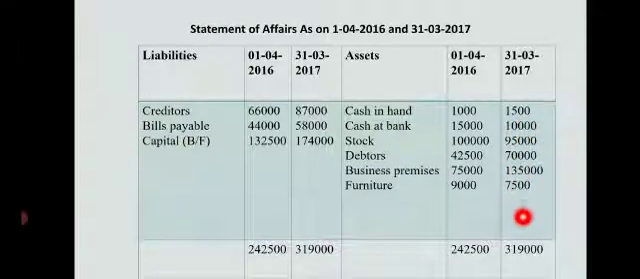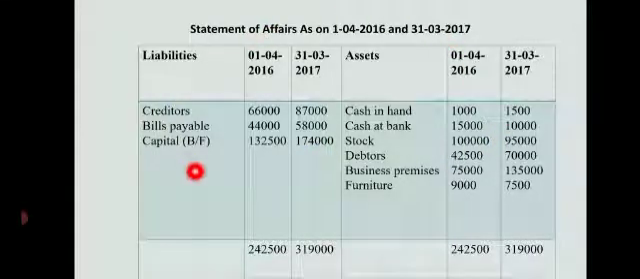The total of the asset side is 3,19,000. Deduct 87,000 and 58,000. The balancing value is 1,74,000. So the total of liabilities is 3,19,000. Write it on both sides, 3,19,000. Your answer, the balancing figure, is 1,74,000. Now you have written it here under 31st 3 2017. It means it is closing capital. So opening capital is 1,32,500 and closing capital is 1,74,000.